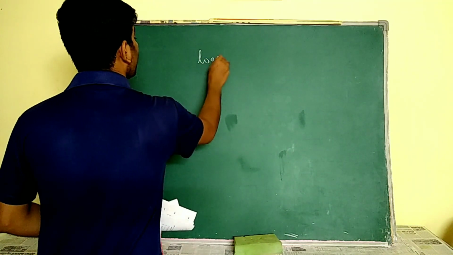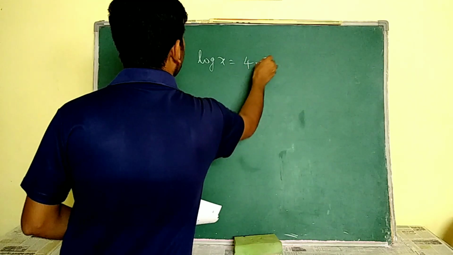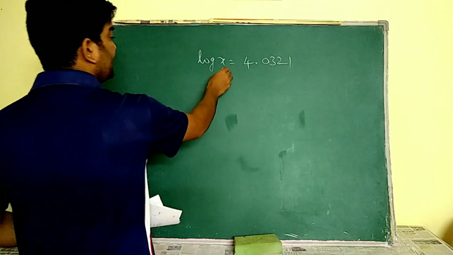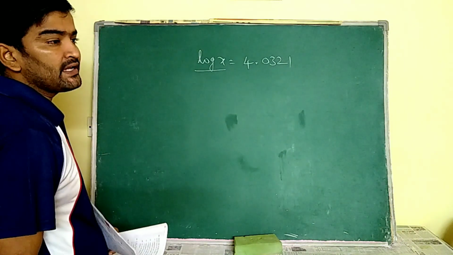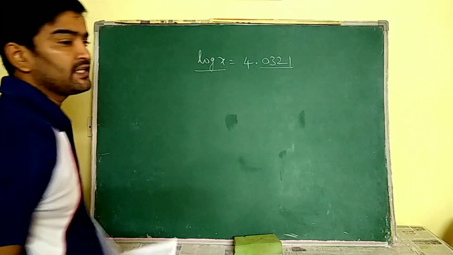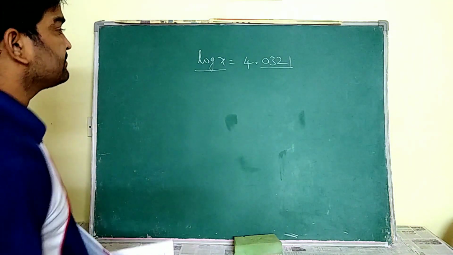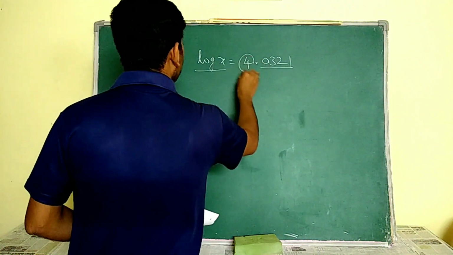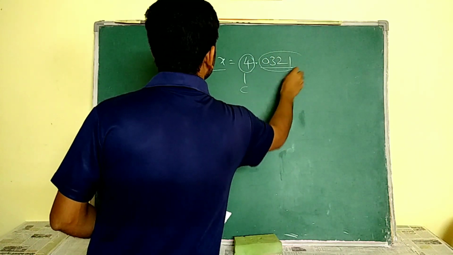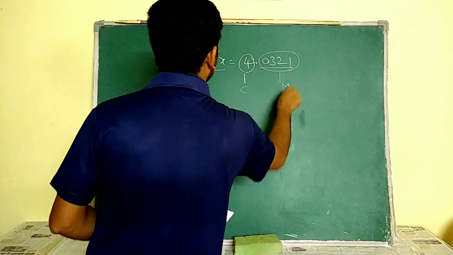Let us suppose log x is equal to 4.0321. Any logarithmic value is a decimal which here has 4 decimal places. The integer part is known as the characteristic and the decimal portion is known as mantissa.